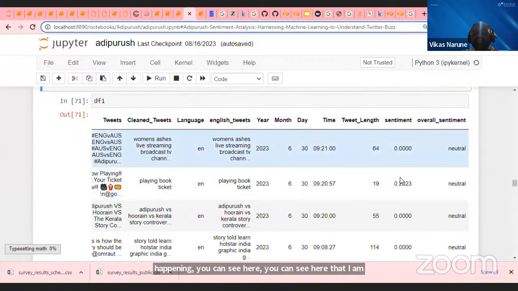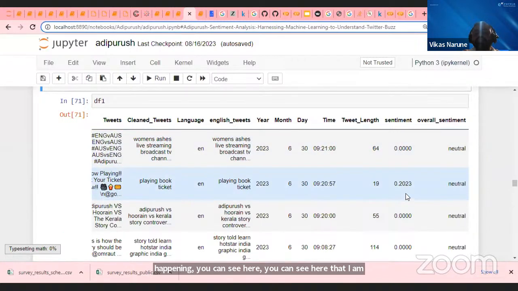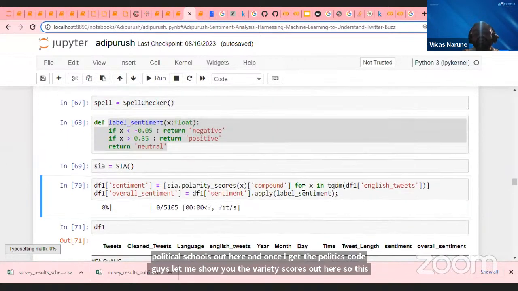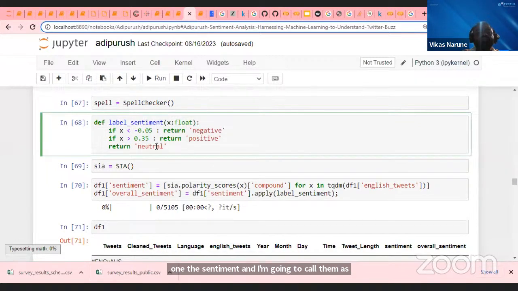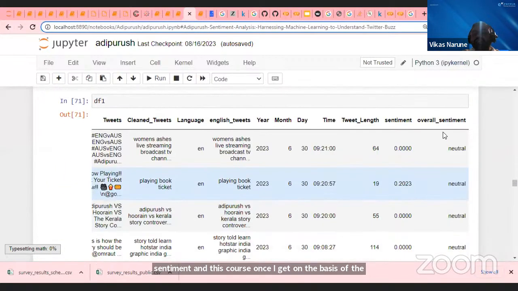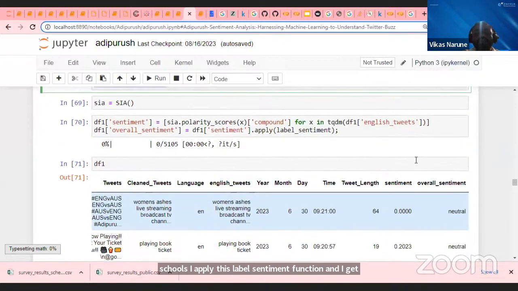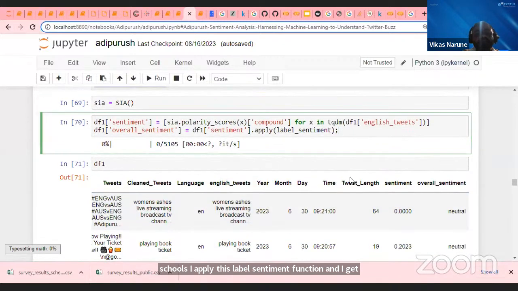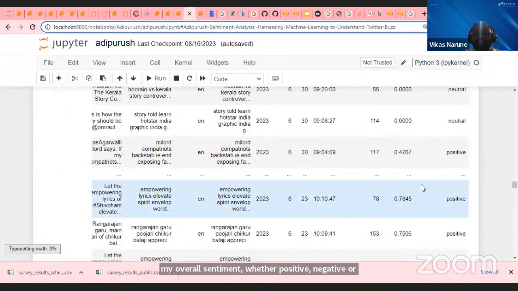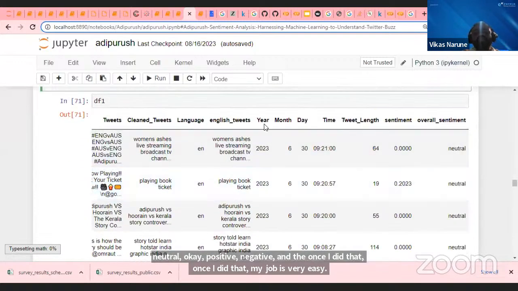I'm going to call this the sentiment. And once I get the scores, on the basis of the scores I apply this label sentiment function, and I get my overall sentiment, whether positive, negative, or neutral. And once I did that, my job is very easy. Once I applied this, my training data is ready, guys.